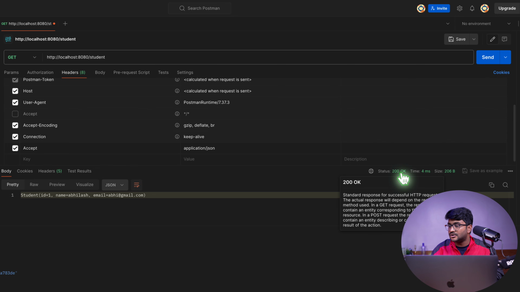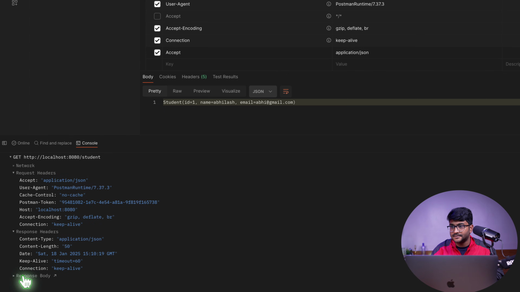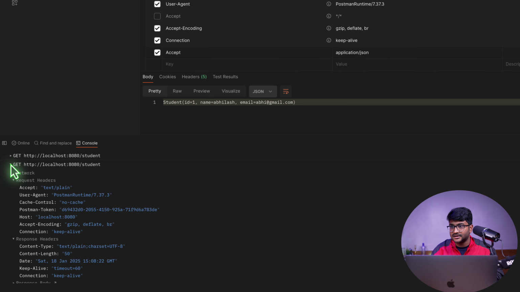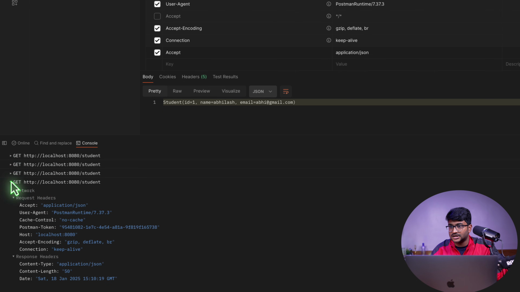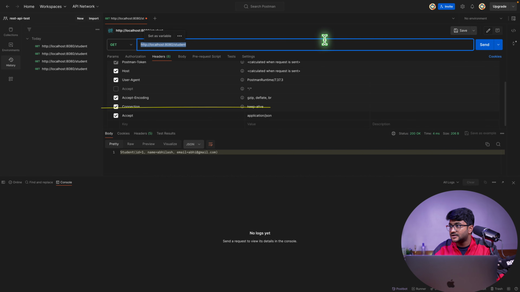Okay, let's just check here. These are the three requests, and there are so many requests that we made, so let's just clear our console. This is my request area and I want to get the data in JSON format.